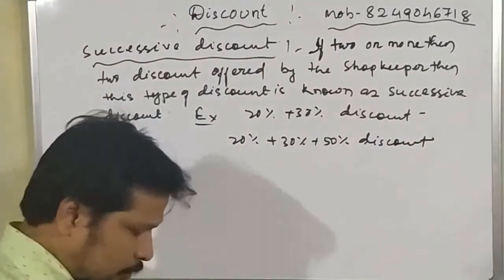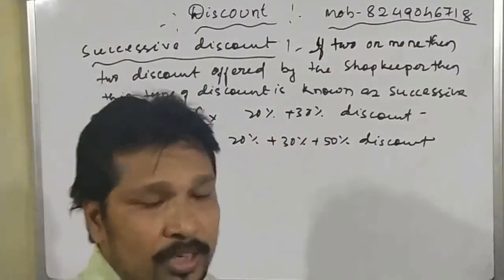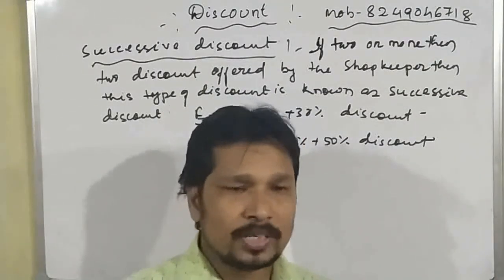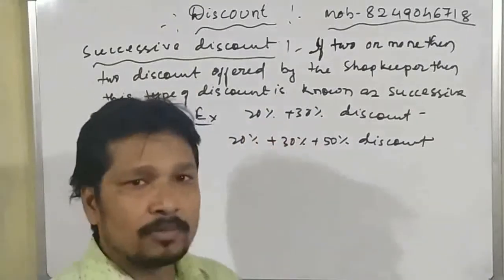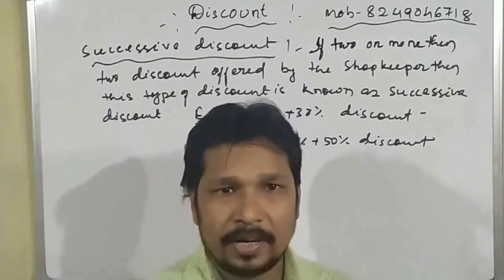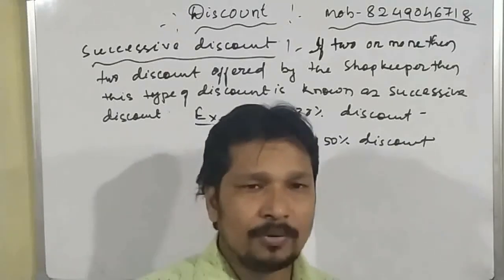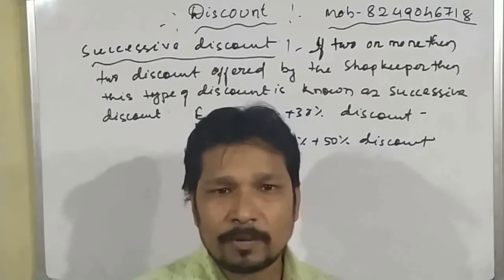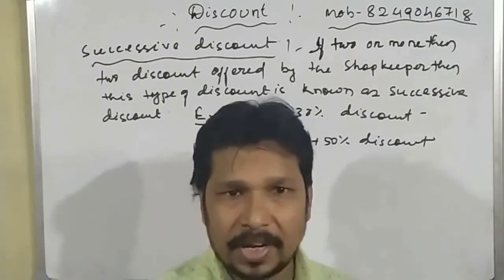So how can we calculate this type of discount if this type of discount is offered? First of all, we have to find out the first discount. After finding the first discount, we have to allow the second discount. That means after allowing the first discount, the selling price will become the mark price for the second discount.